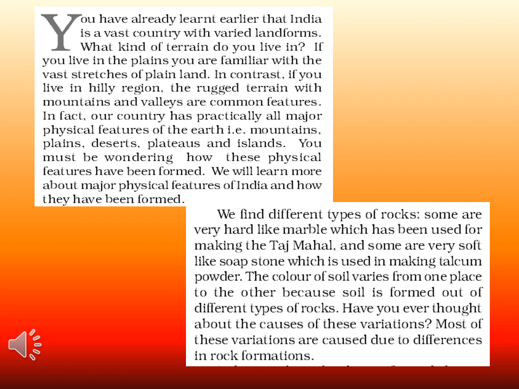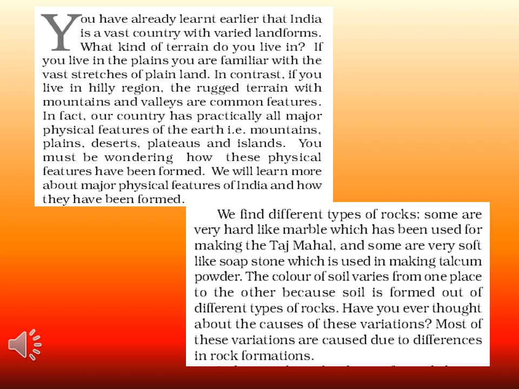You must be wondering how these physical features have been formed. You will learn more about major physical features of India and how they have been formed. We find different types of rock. Some are very hard, like marble, which has been used for making the Taj Mahal, and some are very soft, like soapstone, which is used for making talcum powder.